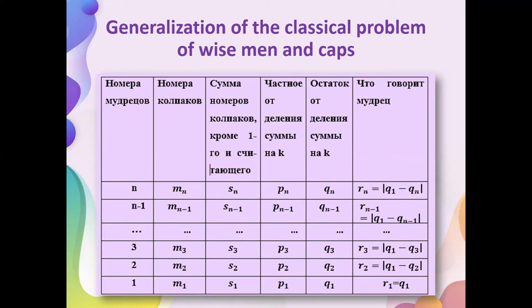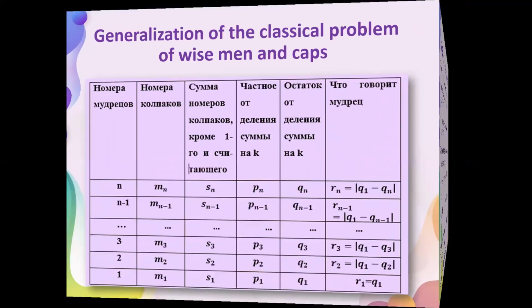The second wise man, hearing this, similarly finds his residue q2 and calls the difference between the residues q1 and q2, and so on until the nth wise man. Thus we are going to save n minus 1 wise men. Then I also found a universal way to solve problems where the wise men stand in a column.